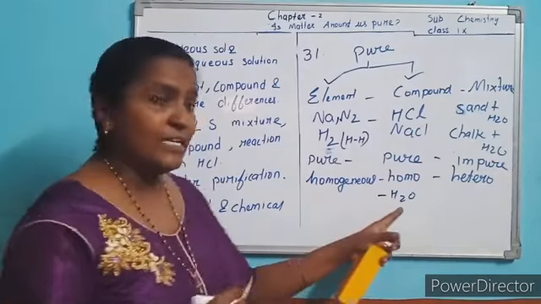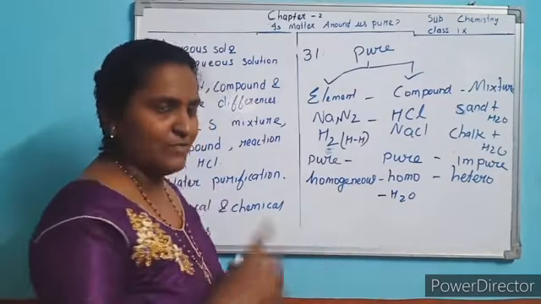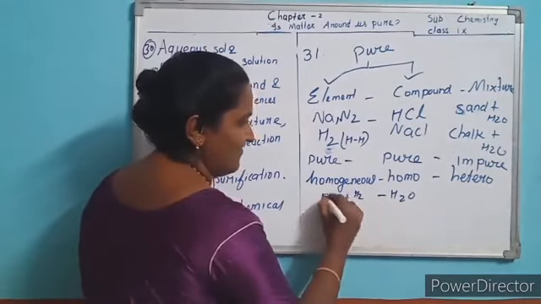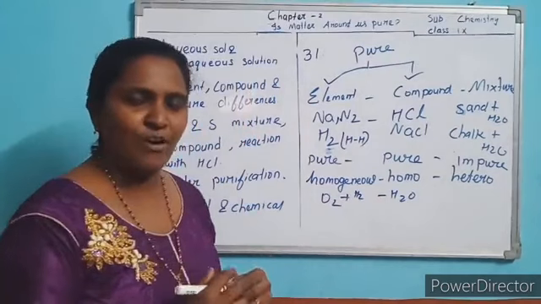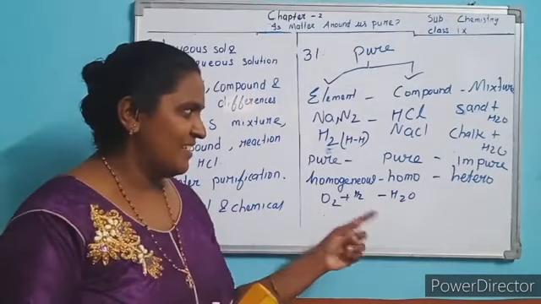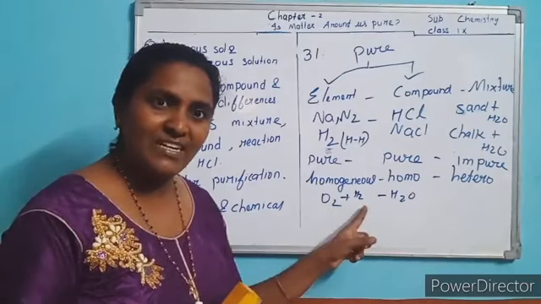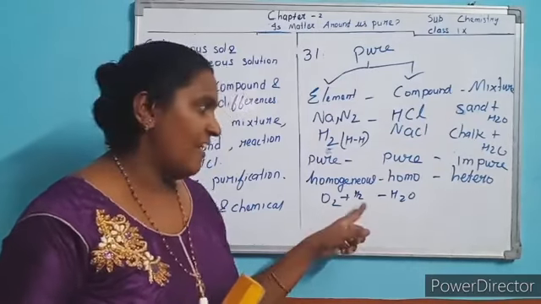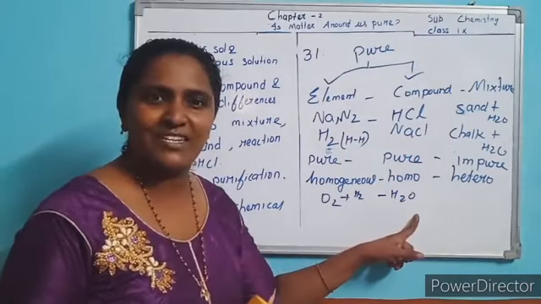So I tell you, this water is formed from two types of gases, that is hydrogen and oxygen. They combine to form water. See the composition. It is made from oxygen and hydrogen. Oxygen is a gas, hydrogen is also a gas, whereas water is a liquid.